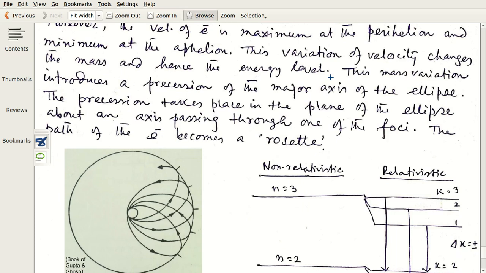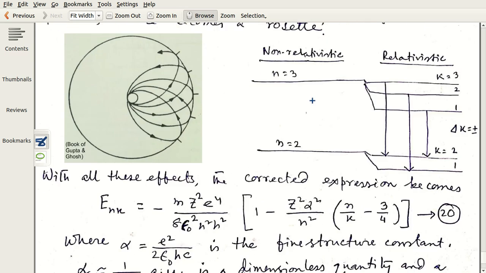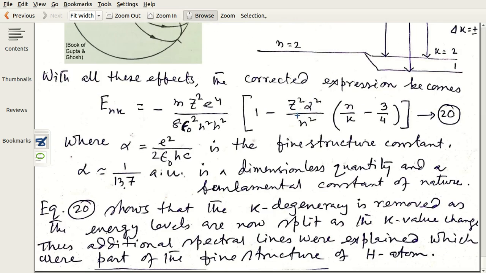We have not done this in detail, because it is not needed and the mathematics is really exhaustive. But with all these effects, I come to the diagram later, we see that the energy correction becomes this one. The first term is m Z square e to the 4 by 8 epsilon 0 square n square h square into 1. This is the non-relativistic term. Another term comes out to be this term. This is the relativistic correction term.